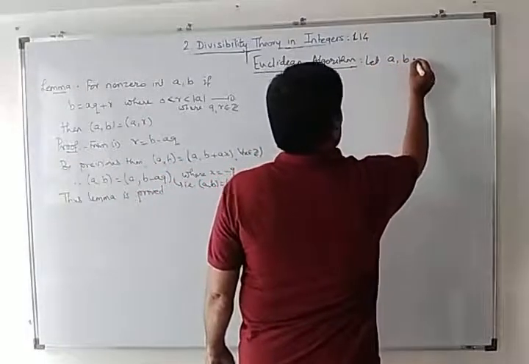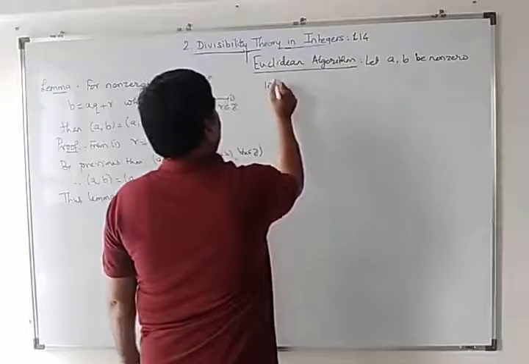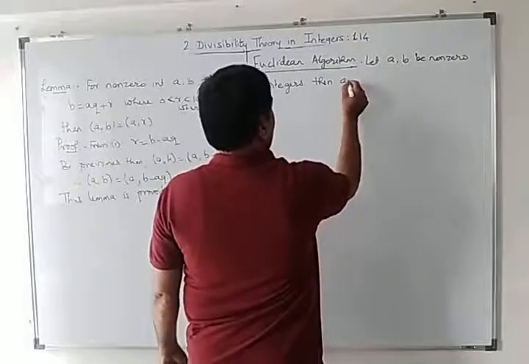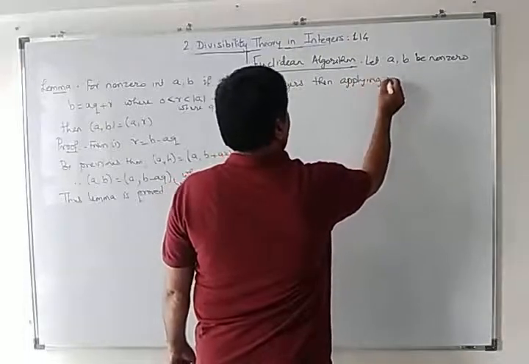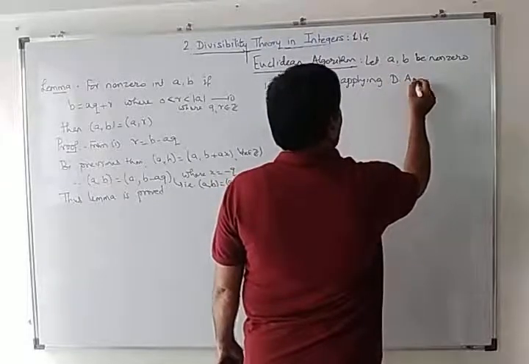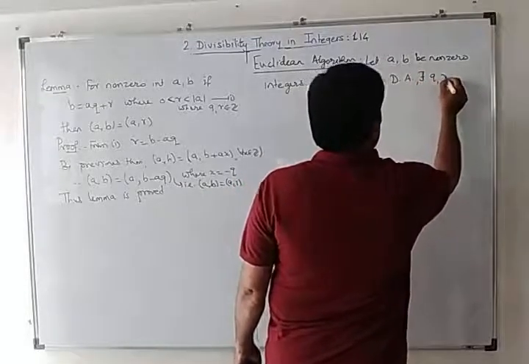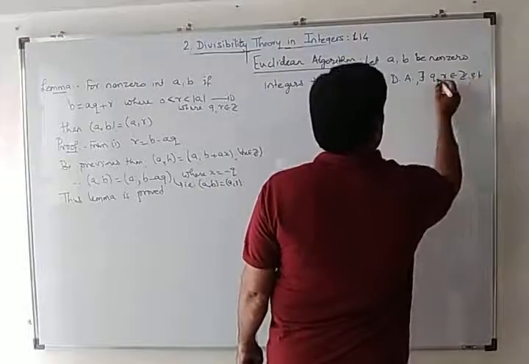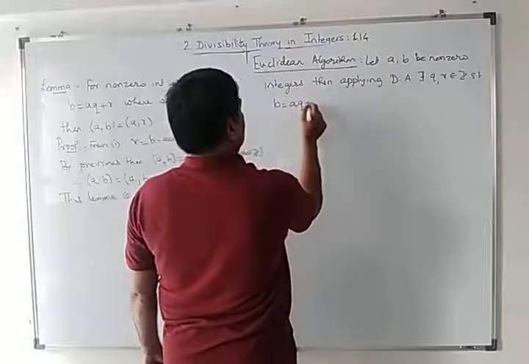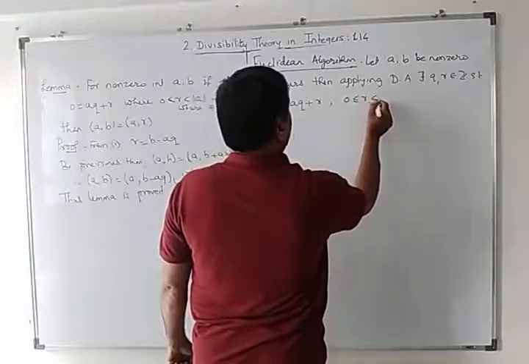Let a and b be non-zero integers. Then applying division algorithm, there exist q, r belongs to Z such that b is equal to aq plus r, where 0 is less or equal r less than mod a.